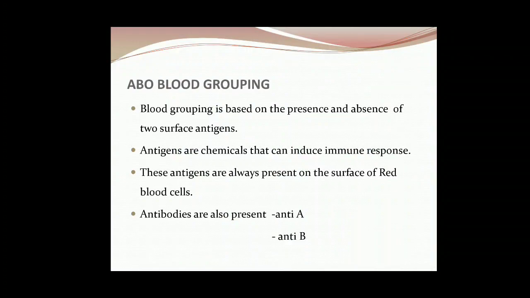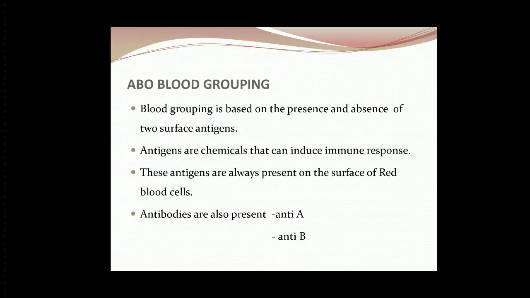Now children, the blood grouping is ABO, we call it ABO blood grouping. This blood grouping is based on the presence and absence of two surface antigens. These antigens are present on the surface of red blood cells. If a person has antigen A, that person's blood group will be A blood group.